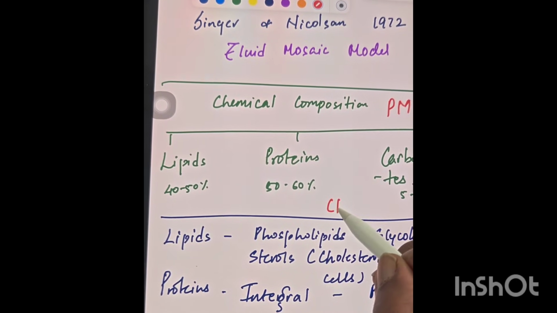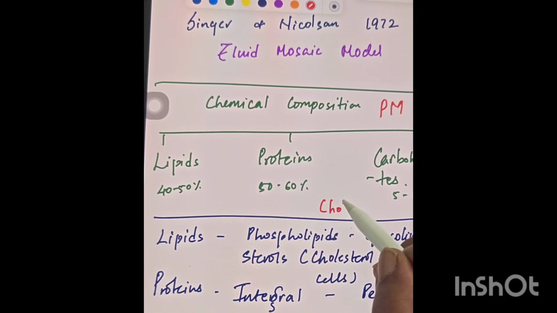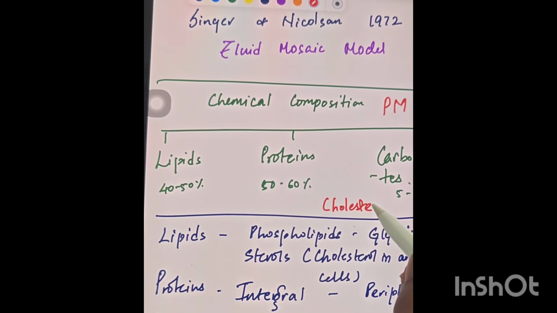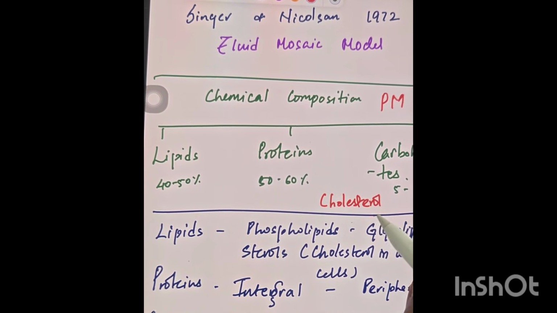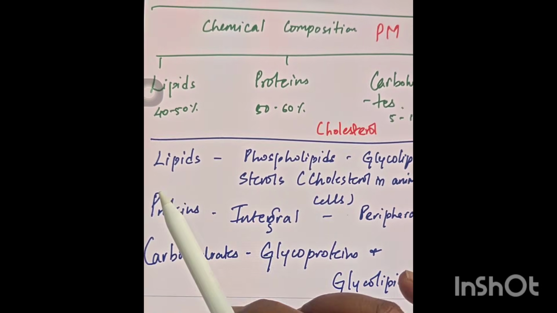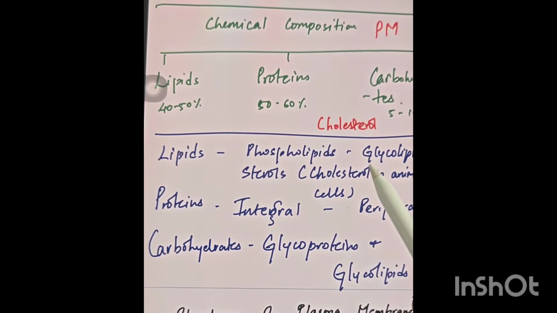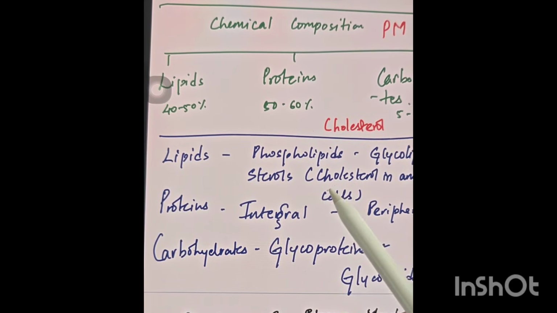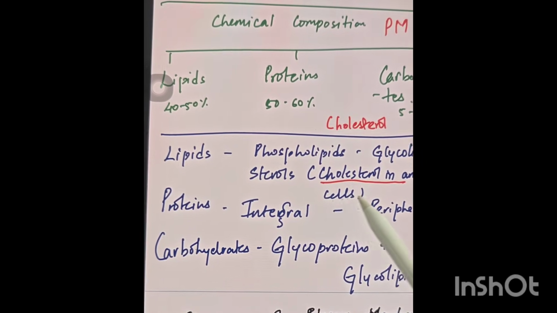Also you will find the presence of cholesterol. I think in the animal cell you will find cholesterol in the plasma membrane. So lipids, that is the phospholipids, then glycolipids, sterol, as I mentioned again, cholesterol in the animal cell.